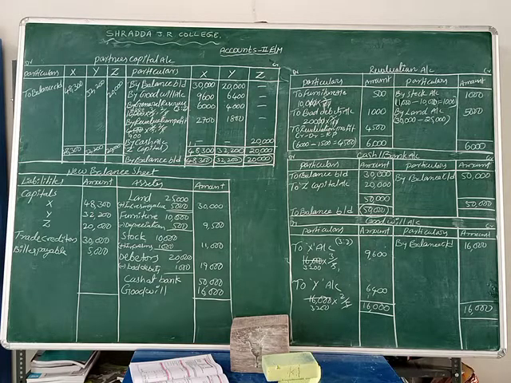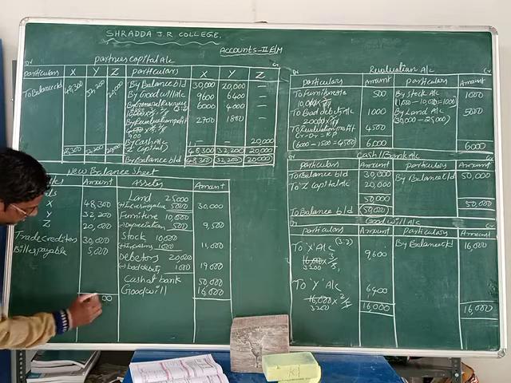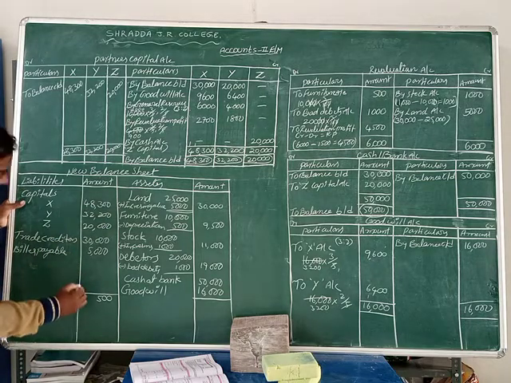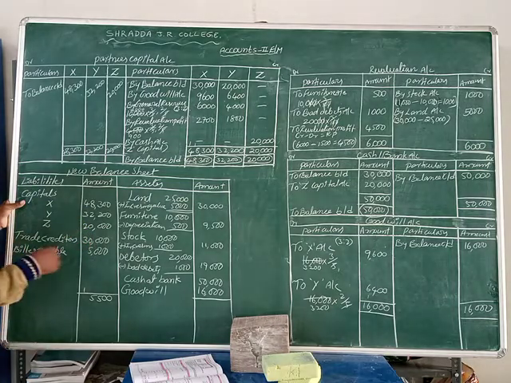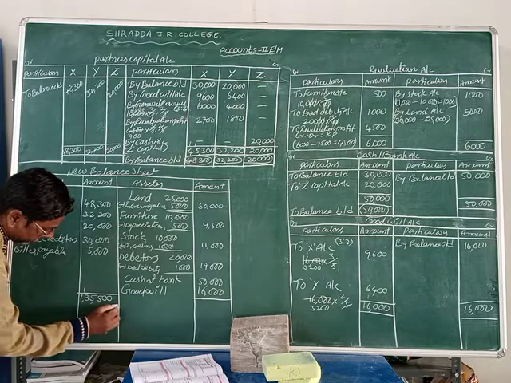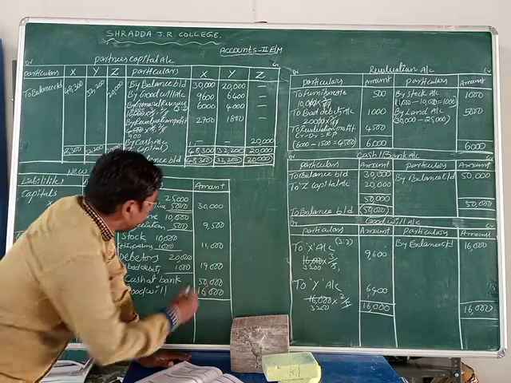Okay, now let us see. 3 plus 2, 5, 8 plus 2, 10, plus 5, 15, 12, 12 plus 1, 13. 1,35,500 rupees is the liabilities amount.